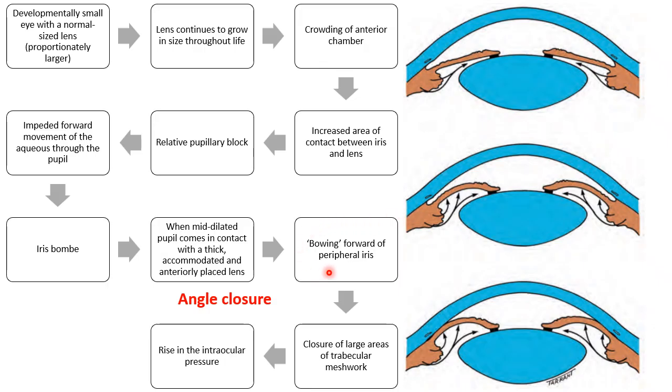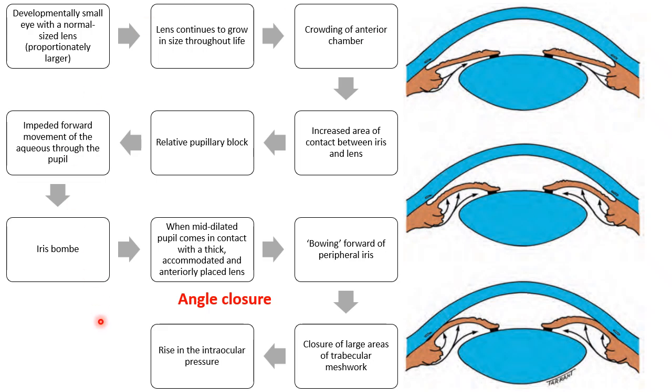There is bowing forward of the peripheral iris, closure of large areas of trabecular meshwork. You see, this is sticking to the cornea, right? The peripheral iris is sticking to the cornea over here. The angle is absolutely obstructed. So closure of large areas of trabecular meshwork, leading to a rise in intraocular pressure. So this is the pathogenesis of angle closure, showing the relative pupillary block mechanism.